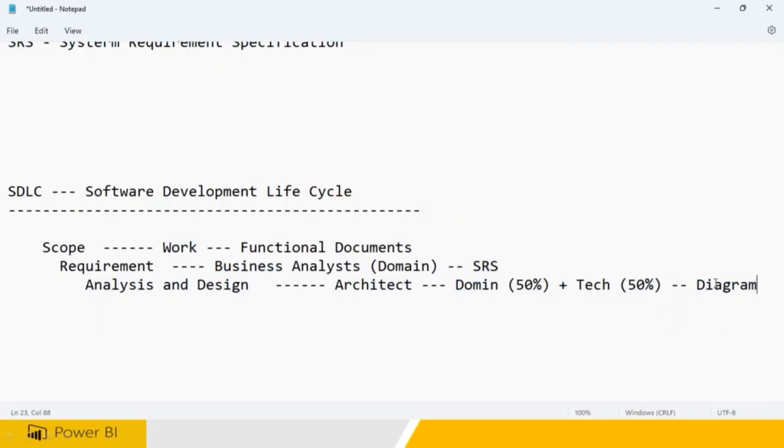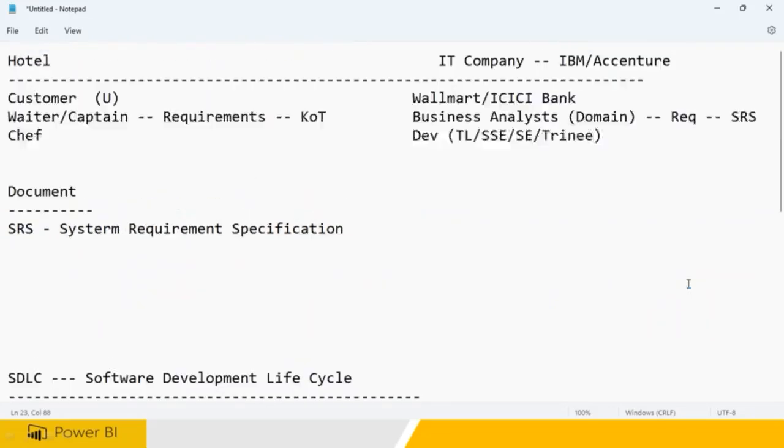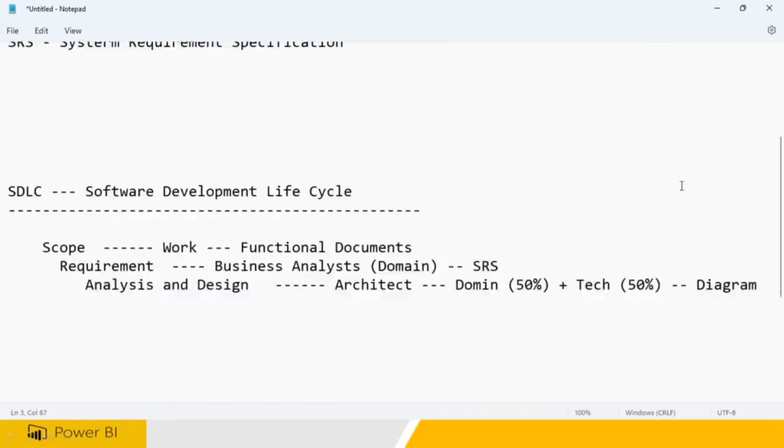So once the design is approved, again the diagrams and everything will go back to IBM. IBM will send it to ICICI Bank. ICICI Bank again has to approve, and if they approve, if they sign off, then the development or coding will start. So digging the work, cleaning the land, the actual work is going to be starting. So this is what is called coding. Development is going to be happening. Remember this.